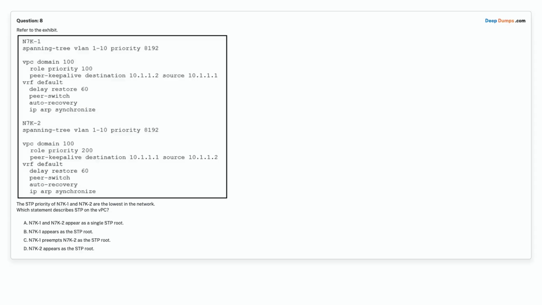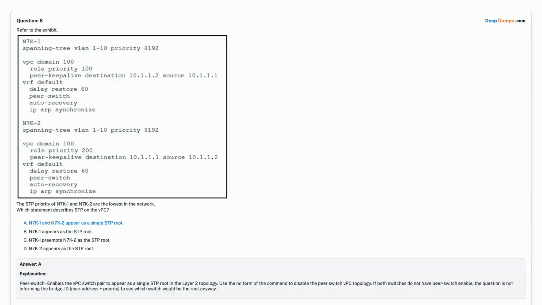Option C. N7K1 preempts N7K2 as the STP root. Option D. N7K2 appears as the STP root. Choose the correct answer. Correct answer is option A. N7K1 and N7K2 appear as a single STP root.